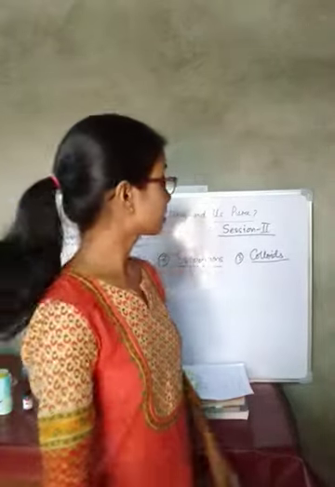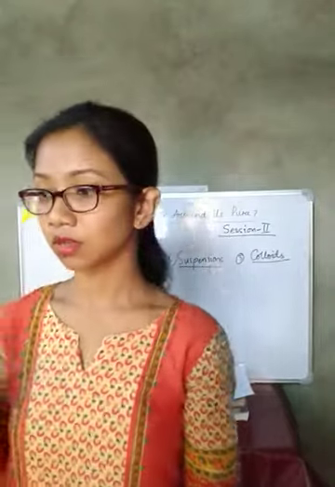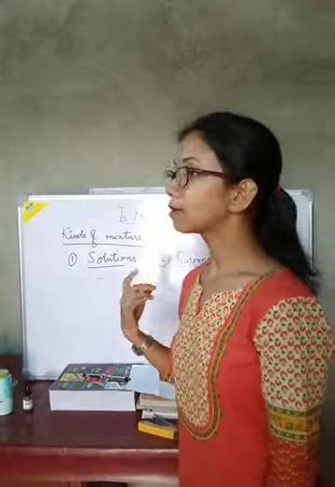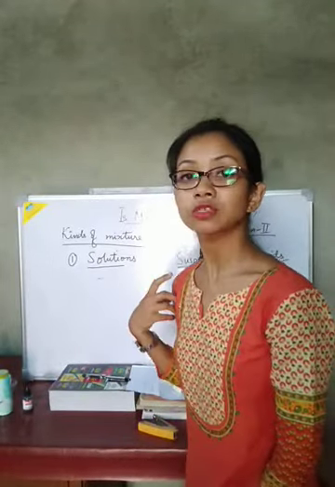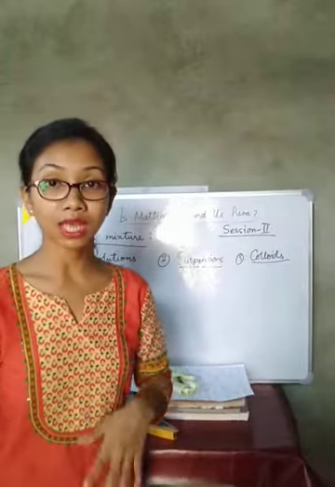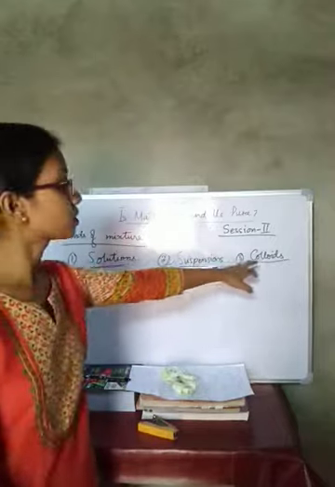Good morning, students. This is the second session for Matter Around Us Pure. In the last session, we discussed the types of substances, pure substance and impure substance. Then under impure substance, we went through the mixtures, that are homogeneous mixtures and heterogeneous mixtures. Now, in this session, we will discuss the kinds of mixtures. There are three kinds of mixture, mainly solution, suspension, and colloids.